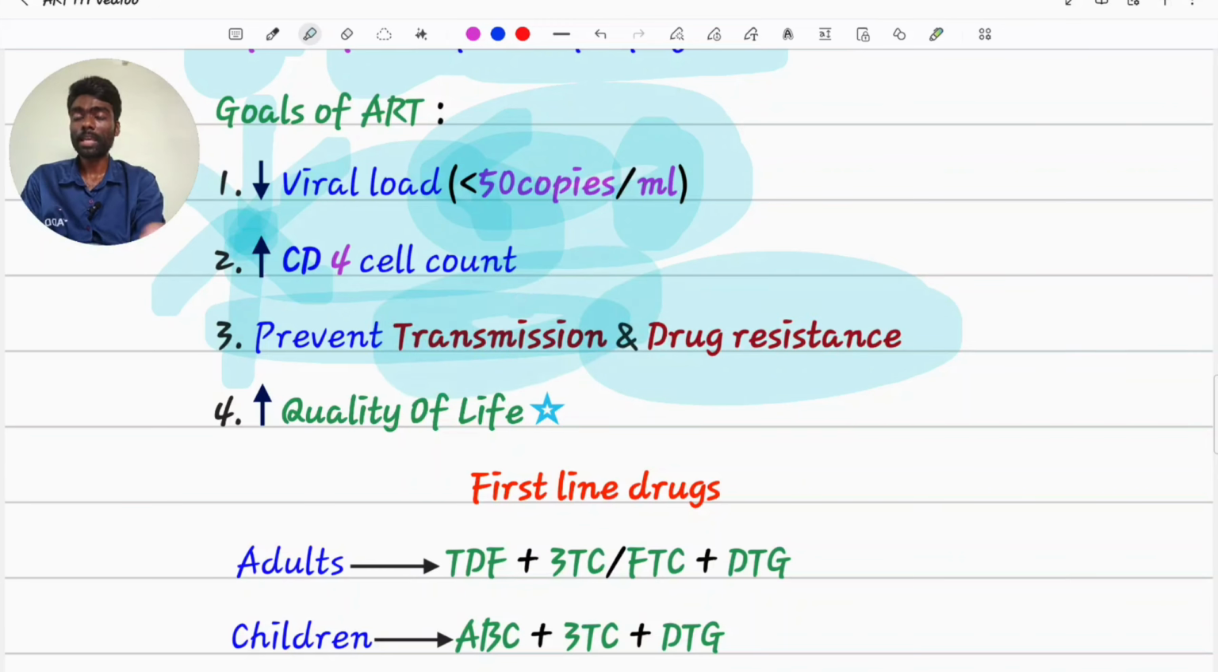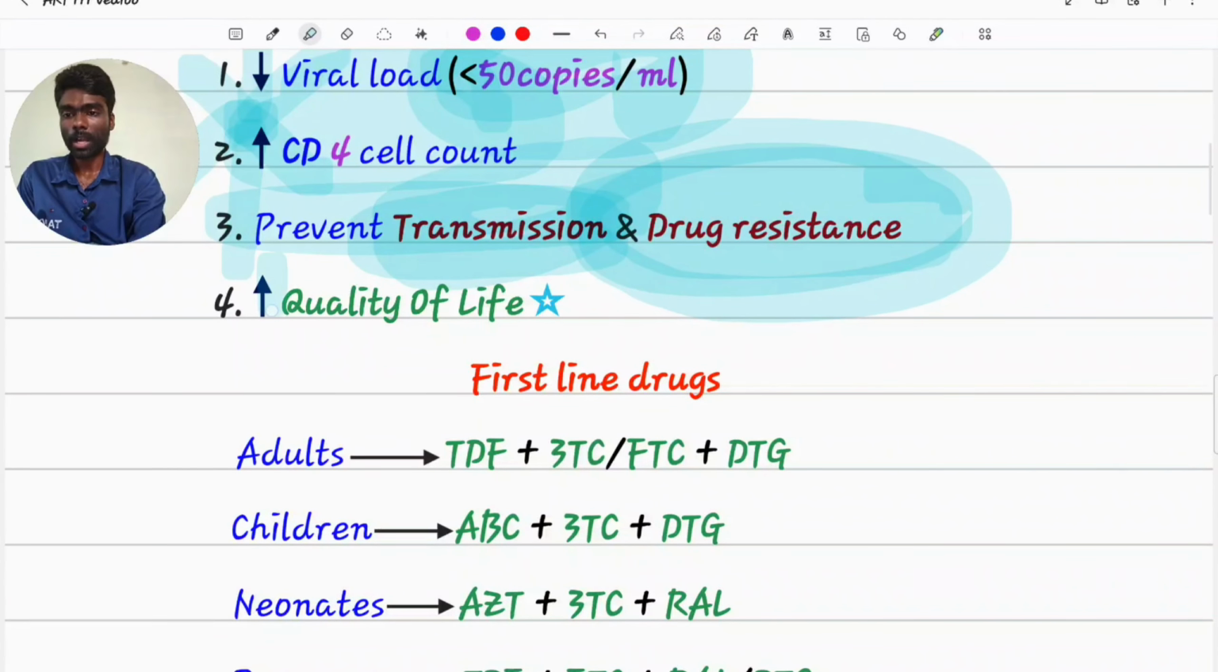If we start ART in everyone who tests positive then and there, irrespective of age, gender, pregnancy status, they won't go and spread the disease. Chances will be less. Then if we are giving multi-drug therapy as ART, the virus will not develop resistance. So our goal is to prevent drug resistance, to prevent transmission, and to increase the quality of life.